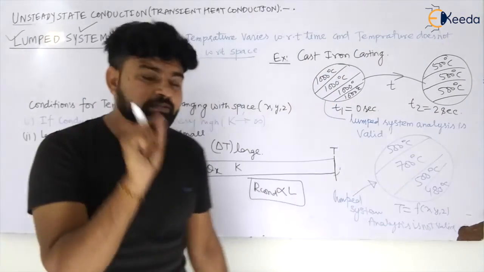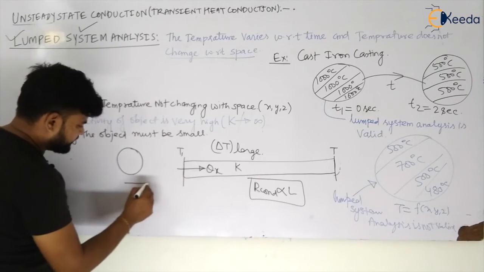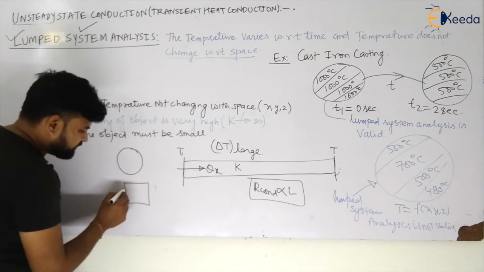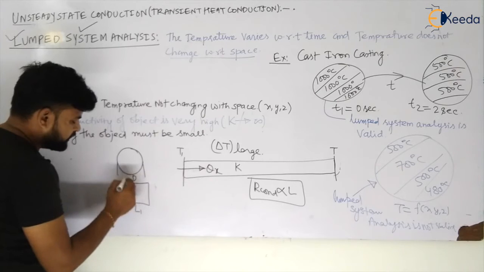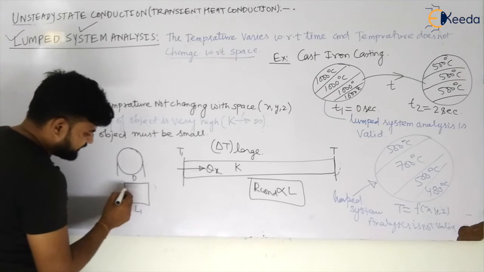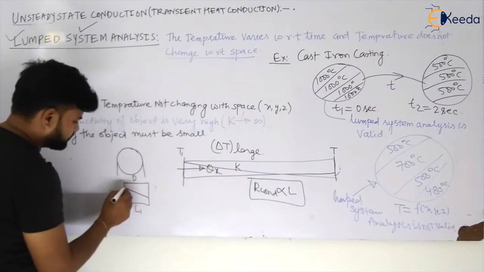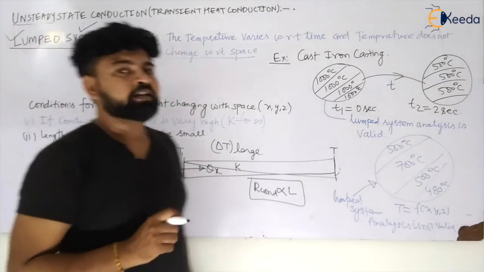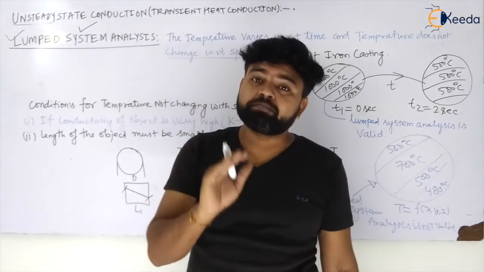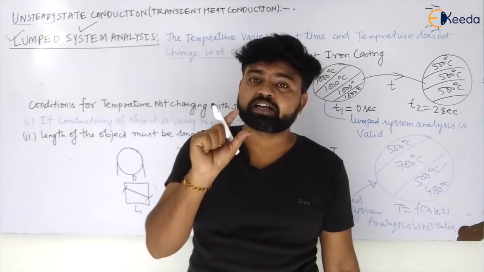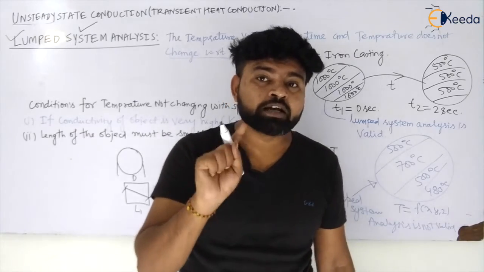But if I take a small object, as the length is less, the temperature variation will be less. But here the temperature variation will be more, my dear students. So we can conclude that if the object has a small length or a small size, then there will be a small temperature variation inside the object, and then we can apply our lumped system analysis in this case.